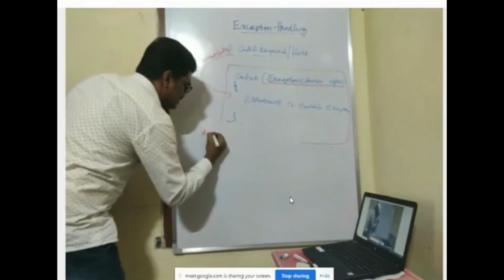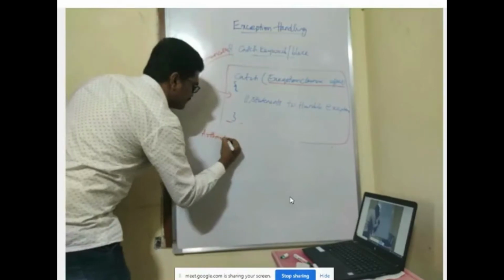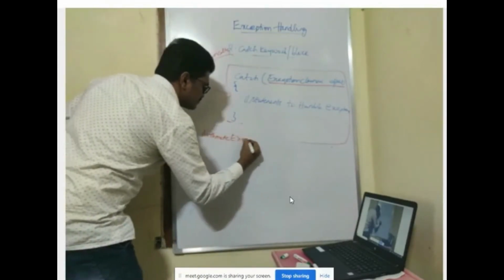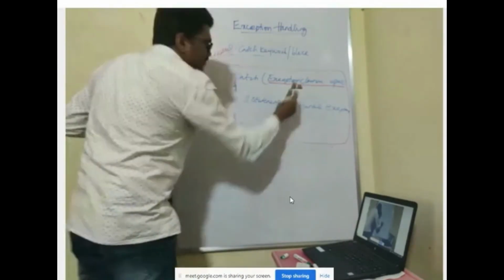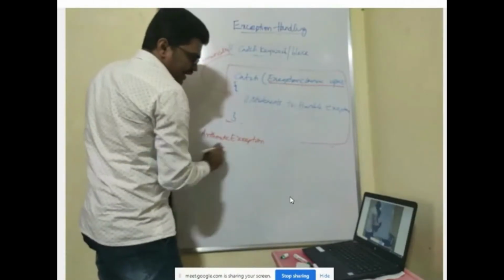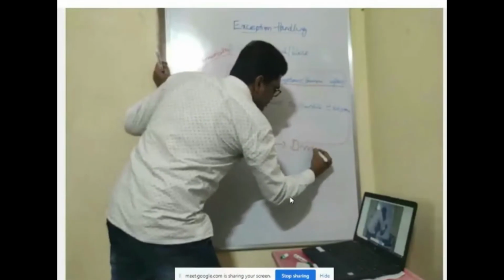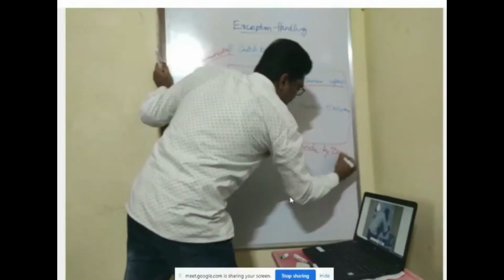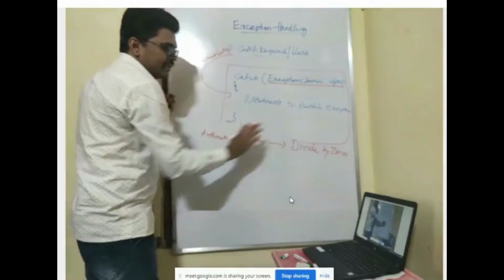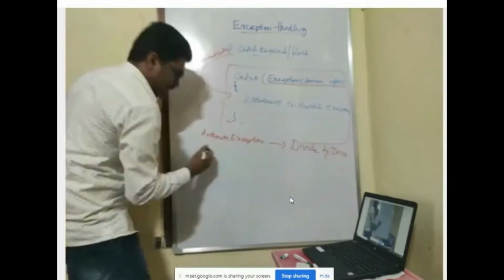One such exception class, which we have already seen in the diagram, is ArithmeticException. It is generated when you divide a number by 0.